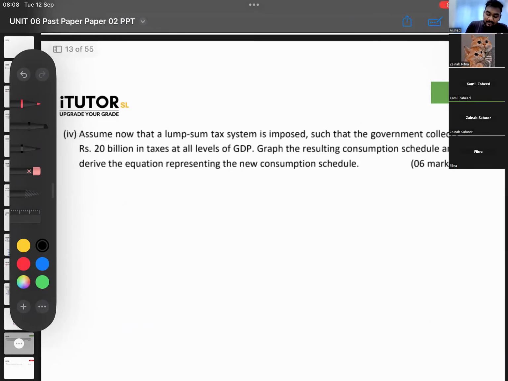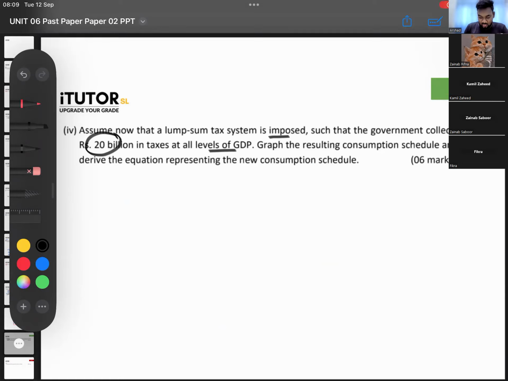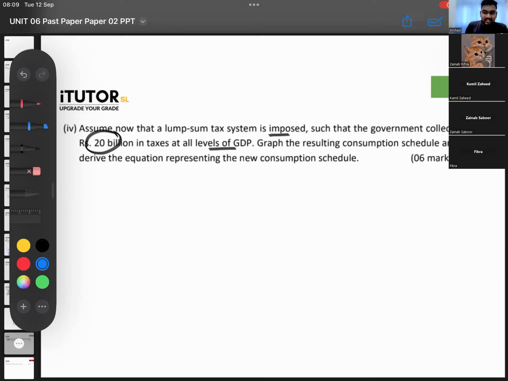Now, the next one, see. Assume now a lump sum tax is imposed. Lump sum means autonomous tax, such that the government collects 20 billion in taxes at all levels of GDP. Graph the resulting consumption schedule and derive the equation. How do we draw this, guys? Simple, no?